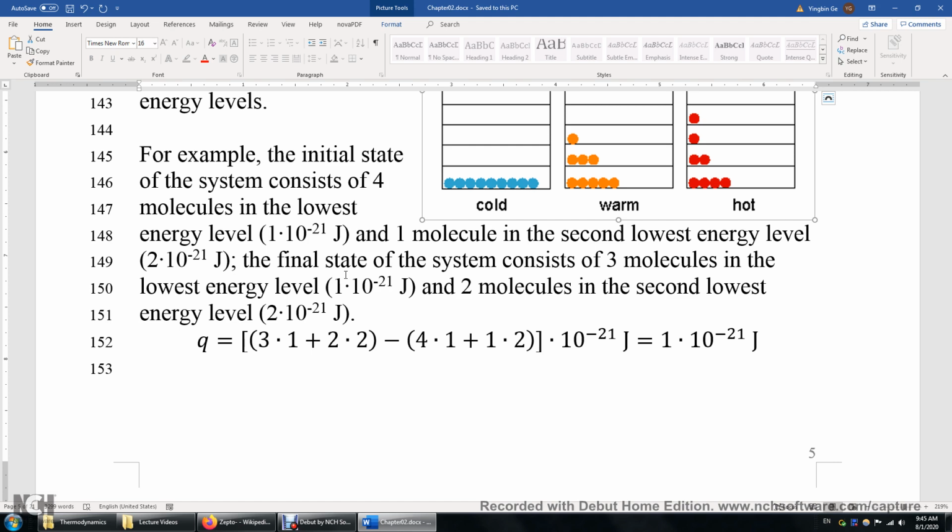What's the result? Well, Q is simply 3 times 1 plus 2 times 2, 3 molecules with 1 zeptojoule and 2 molecules with 2 zeptojoules, minus the initial state. The result is this: the internal energy increases by 1 zeptojoule because of the heat. And again, there's no change to the energy levels. What's changed is the occupation numbers.